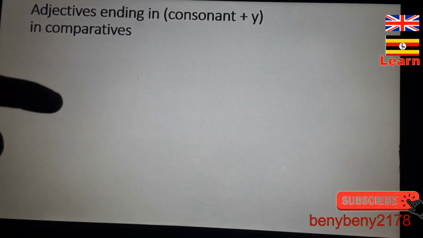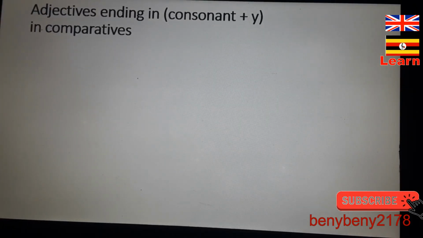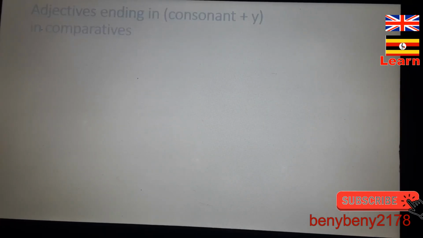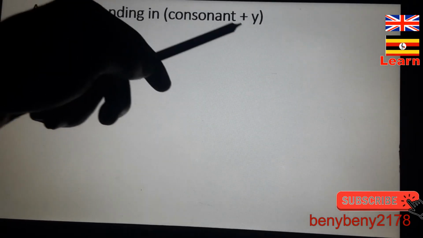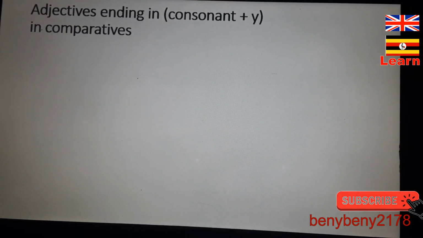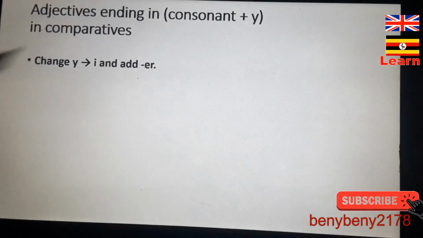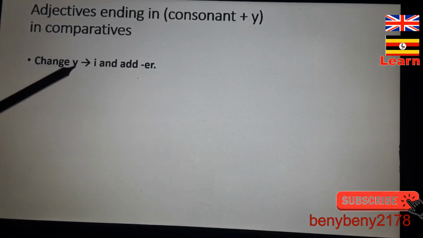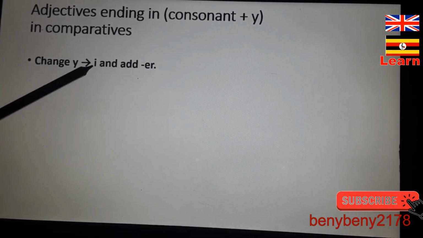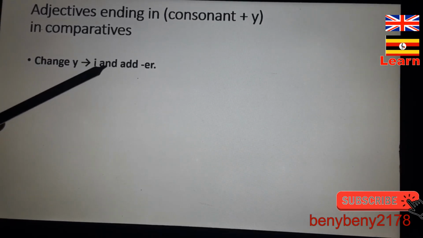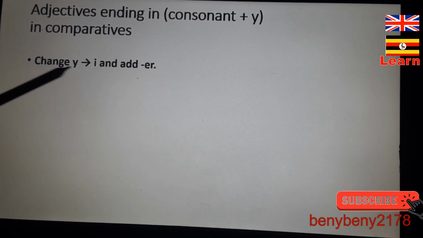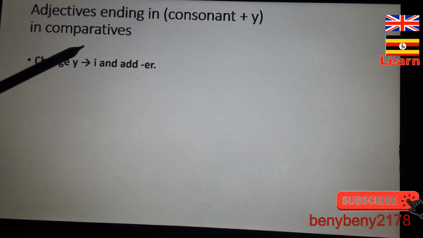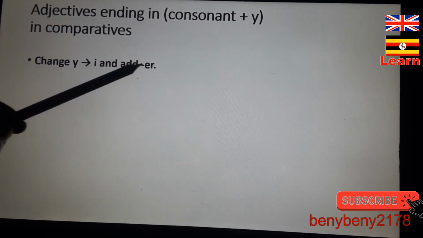So please stay tuned and watch up to the end because you're going to understand how we handle these adjectives. Okay, let's get started. A point to note, when you see an adjective ending with a consonant and a Y, consonant letters, we looked at them. You can refer to the video above. So you are going to change this Y and put I. After that, you are going to add ER. One more time, you drop or change the Y, you add I and ER.